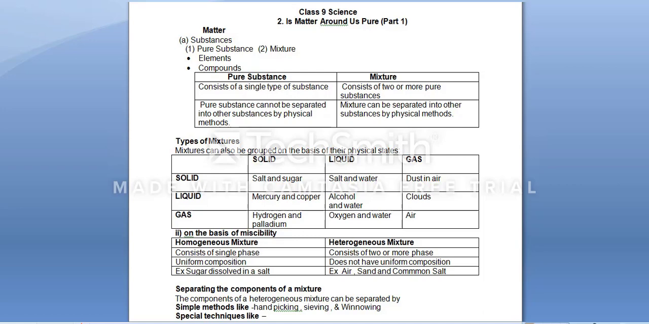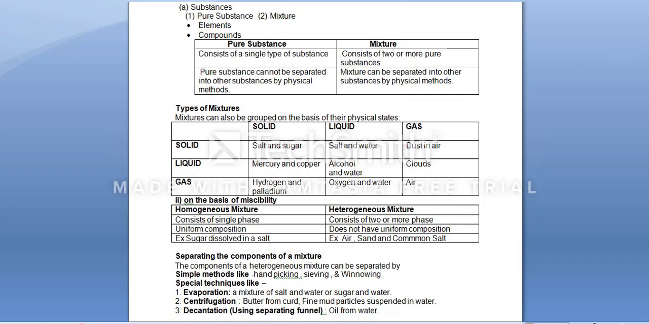Pure substance consists of a single type of substance. Mixture consists of two or more pure substances. Pure substance cannot be separated into other substances by physical methods, but mixtures can be separated into other substances by physical methods.